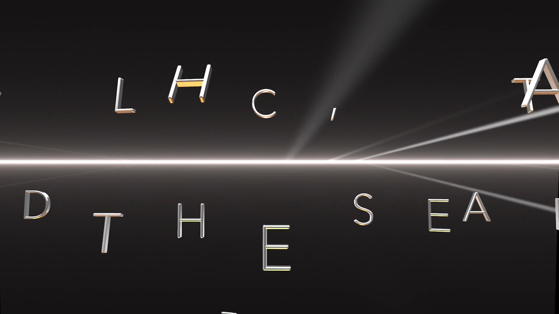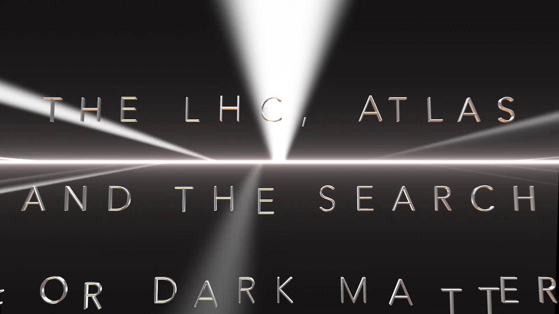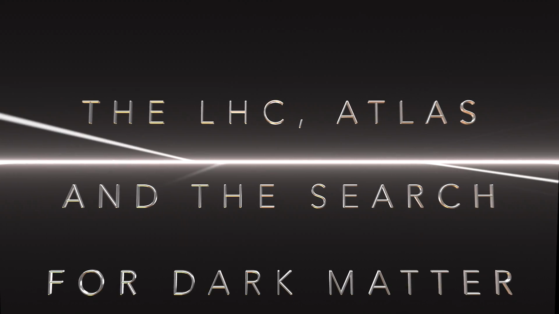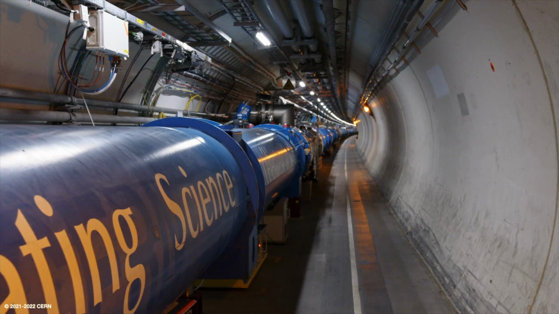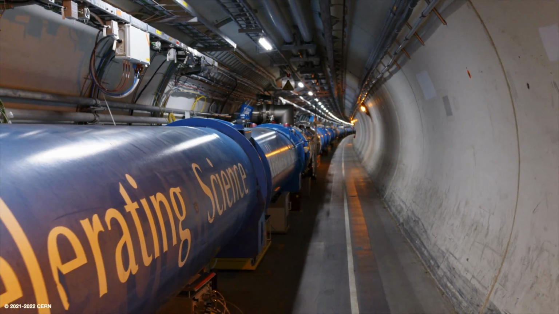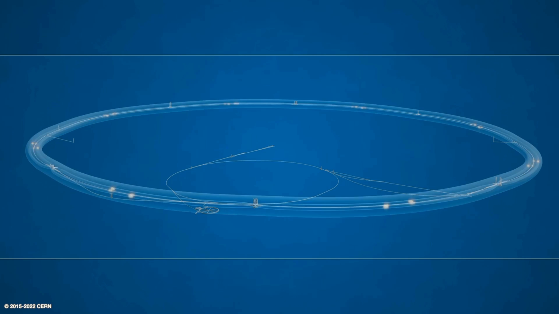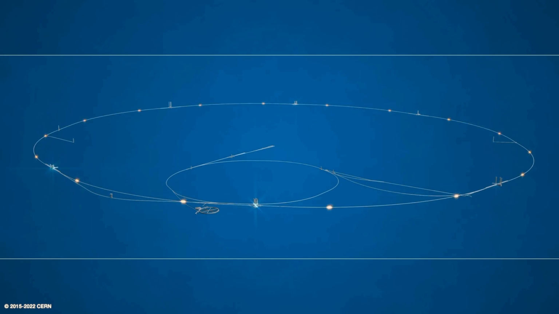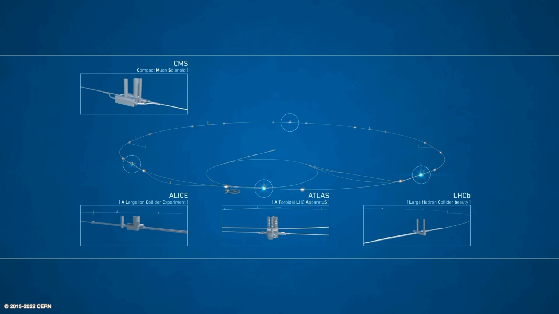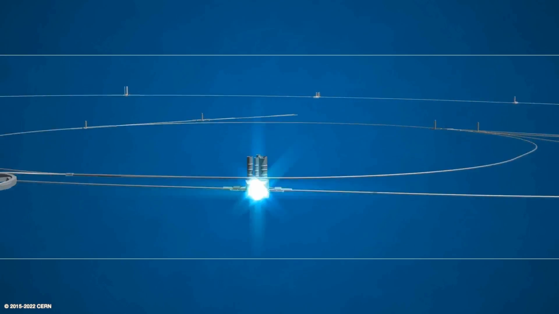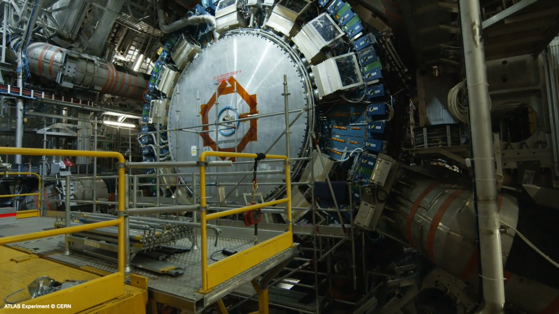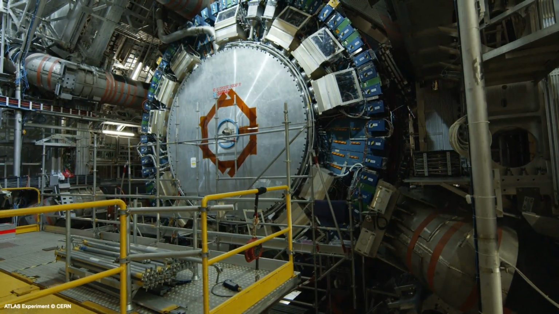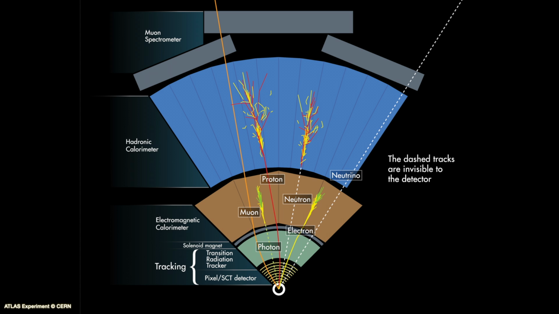How can we look for these particles? One of the ways is with a big machine that collides protons like the LHC. The LHC is a 27-kilometer circumference ring of superconducting magnets that accelerates protons and collides them at a record 13.6 tera-electron volts. We need to get information on what is produced, and the detector I work on, ATLAS, is the biggest of the four main detectors at the LHC. We use ATLAS to learn as much as we can about the product of our collision by measuring things like the energy and momentum, and trying to identify what particles we have present in our events.